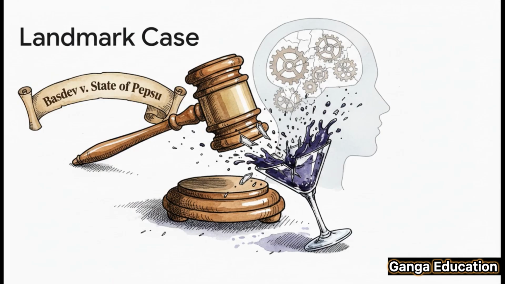Now, let's talk about a landmark case here, Basdev versus the State of PEPSU. What's interesting is that this case was about voluntary drinking, but the Supreme Court laid down a super important rule. It said that just being drunk is never an excuse. For intoxication to work as a defense, the person has to be so intoxicated that they are completely incapable of forming the intention to commit the crime. This sets a really high standard and shows why the involuntary part of Section 23 is so critical.